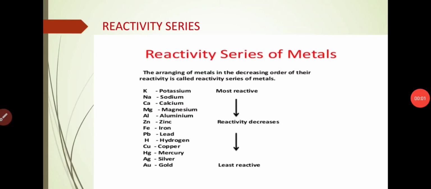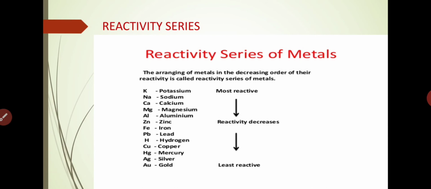Yes, now we are going to discuss the reactivity series of metals. What is the reactivity series of metals? Let us understand. It is the arranging of metals in the decreasing order of their reactivity. All these are the metals which you have seen in this table.